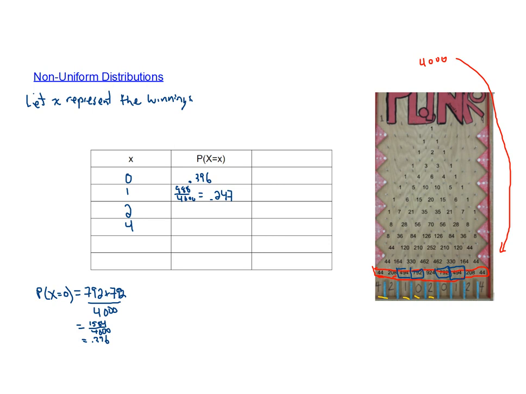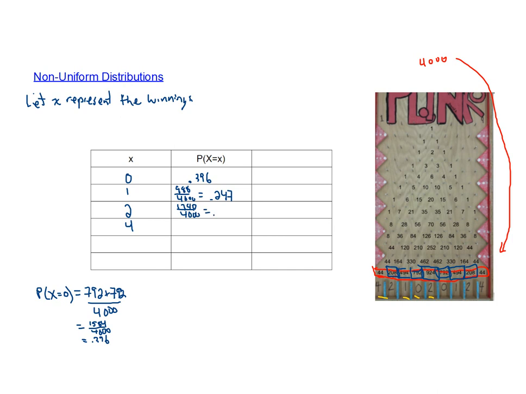Do the same thing for $2. So for the $2, there are a few ways that we can get $2. I guess 2 happens right here. So 208. It happens here at 924, and it happens here for 208. So we're just going to add those all together. And if we add all of those together, I think we get 1,340. And again, that's still out of 4,000.